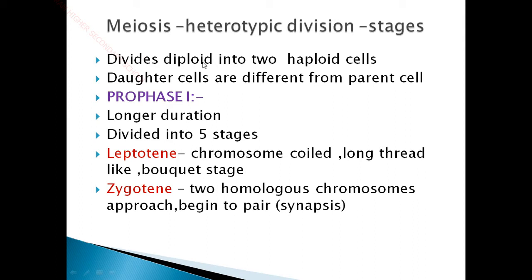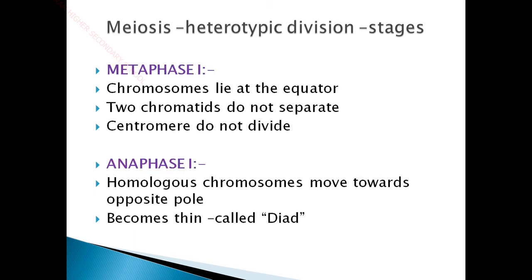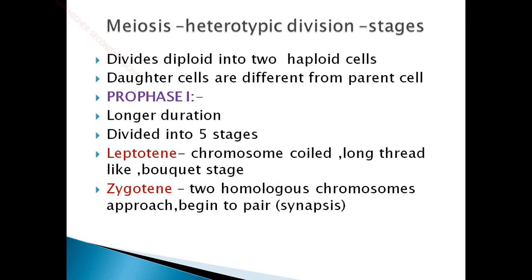So here it divides a diploid into two haploid cells, and these daughter cells are different from the parent cell, whereas in mitosis the daughter cells are exact copies of the parent cells, whereas in meiosis there occurs a variation between the parent cell and the daughter cell. So the daughter cells are entirely different from the parent cell. And here first comes the first stage of meiosis, prophase 1. Prophase 1 takes a longer duration, and it is further divided into 5 different stages: leptotene, zygotene, pachytene, diplotene, and diakinesis. These are the various stages of meiosis.